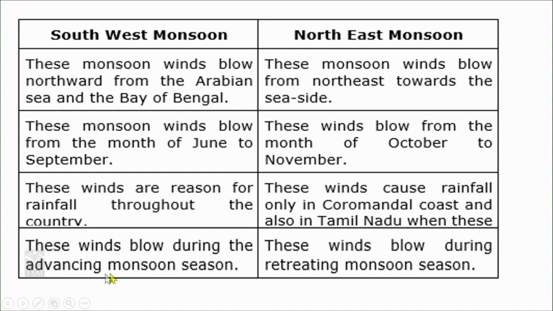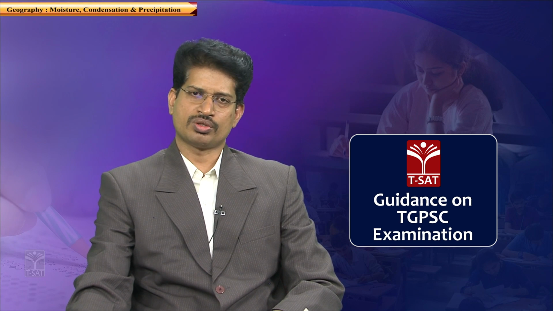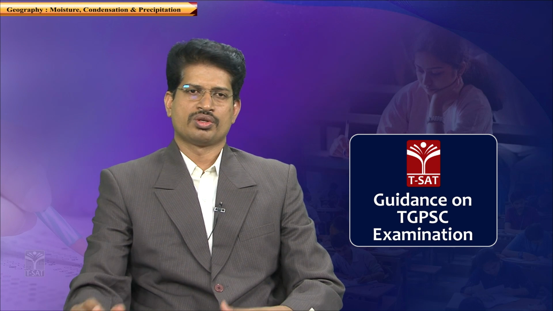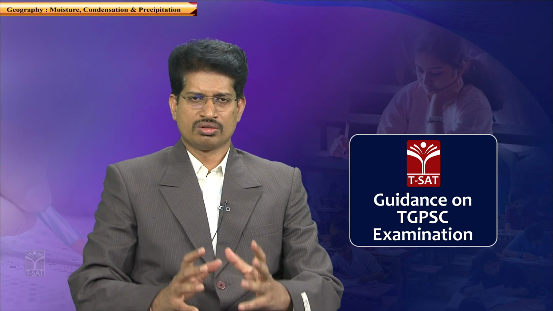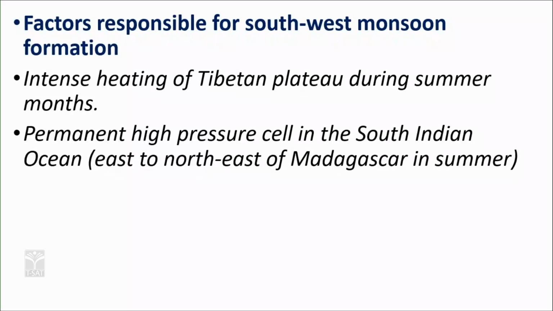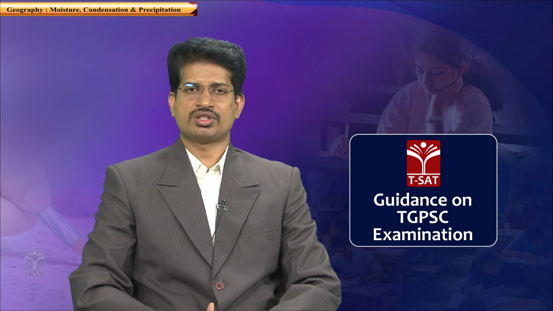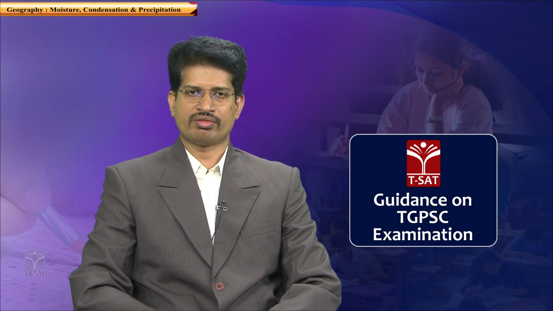The southwest winds blow during the advancing monsoon season, and in the case of northeast monsoons, winds blow during the retreating monsoon season. So these kinds of questions can be asked regarding southwest monsoons and northeast monsoons. What are the factors responsible for the southwest monsoon formation? While writing about monsoons, you need to mention the factors responsible for the formation of monsoons. As I discussed in the previous session, the shift of the intertropical convergence zone because of the shift in the thermal equator is the main fundamental reason.